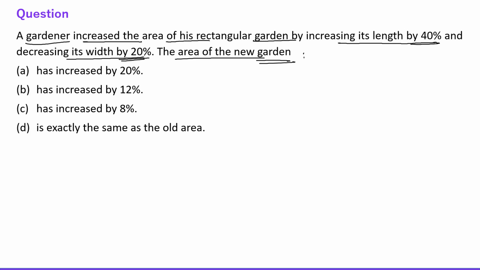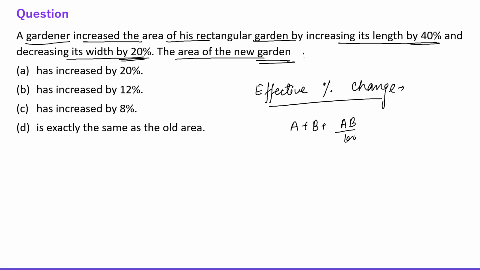See everyone, this question is based on the effective percentage change formula, right? A plus B plus AB by 100 percent. This is the process.